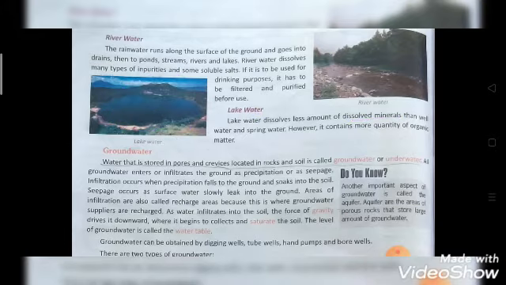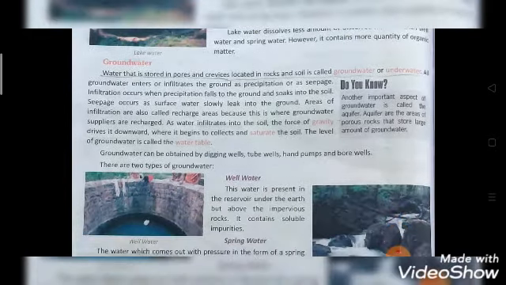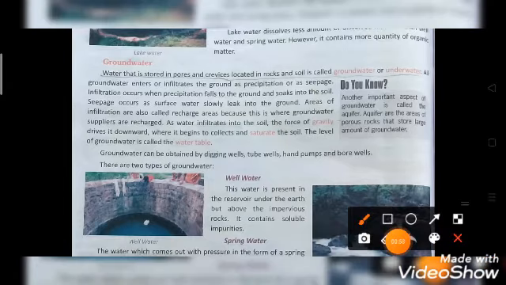So now let us see groundwater. What is groundwater? The water which is present or which occurs under the earth's surface is called groundwater. Groundwater can be obtained by digging a well, deep well, hand pump, borewell, etc.